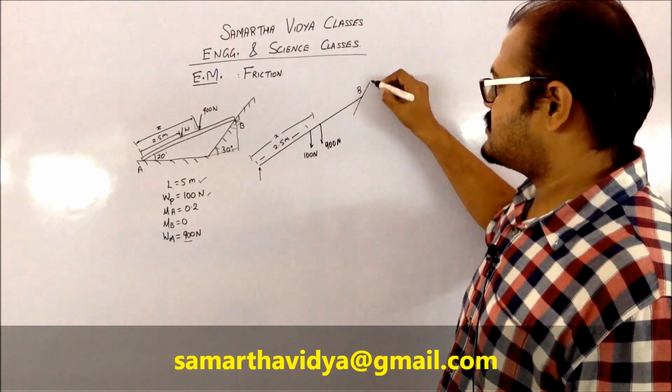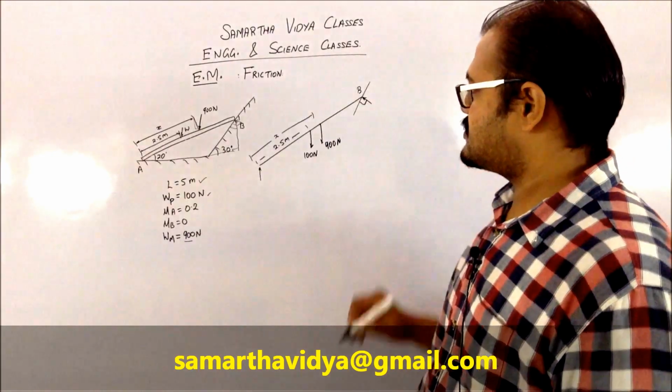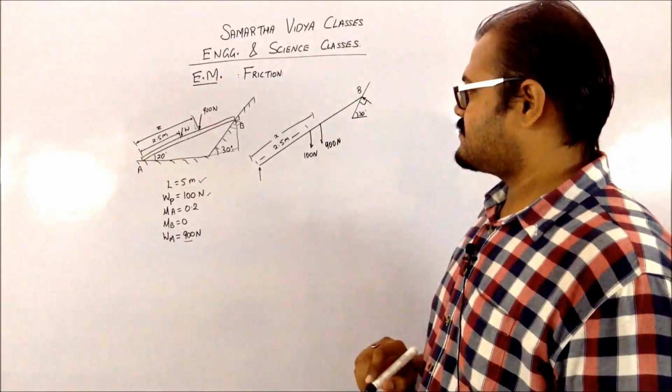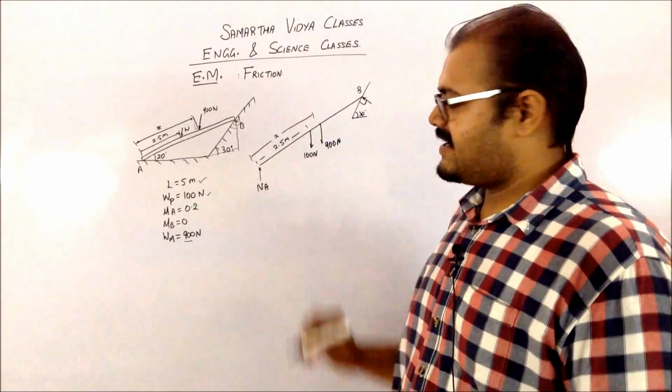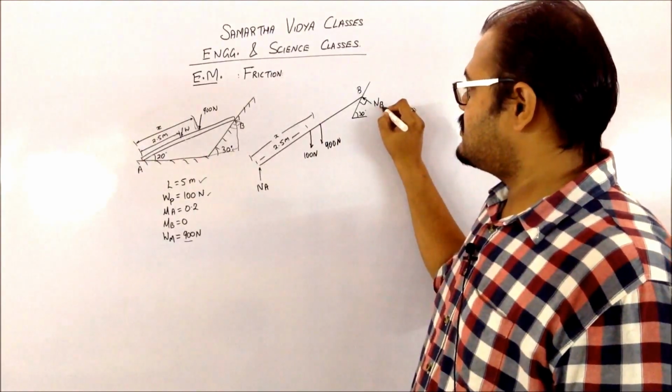So if I draw this surface as this, it's going to be perpendicular to this surface. This surface is given to me as 30 degrees over here. Now this is my reaction force at NA, so that's denoted as NA. This will be denoted as NB.